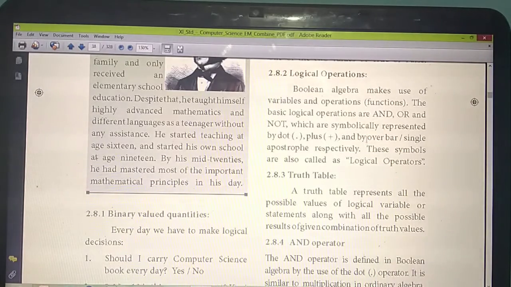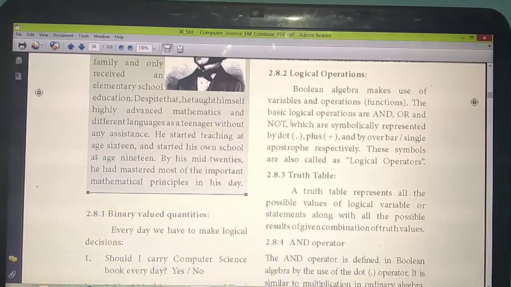So how many logical operations are there? Totally 3. What are they? AND, OR, and NOT. The same thing you are going to define using symbols. Normally in maths, plus means sum, minus means subtraction, into means multiplication, slash means division. That we know.